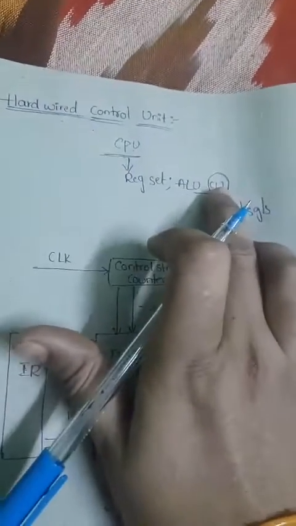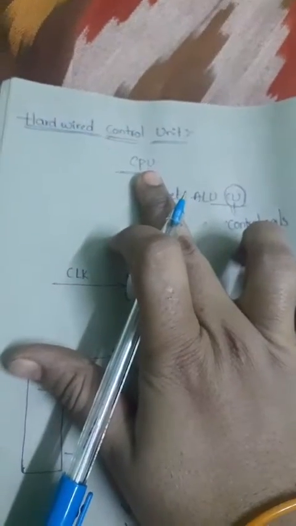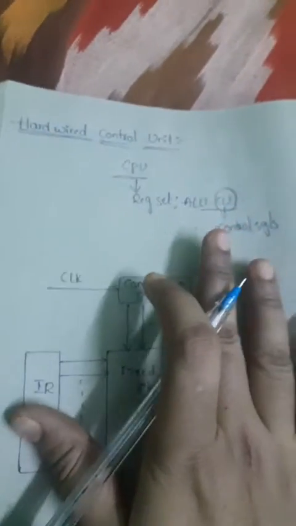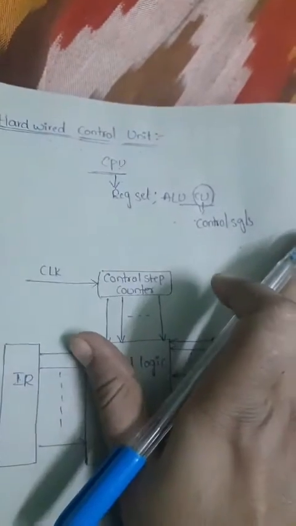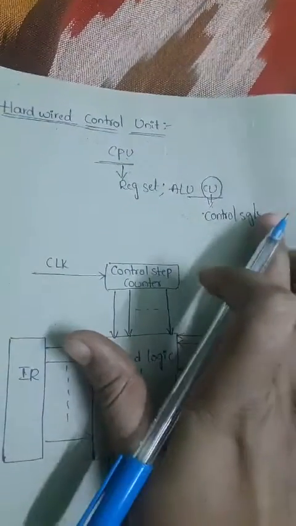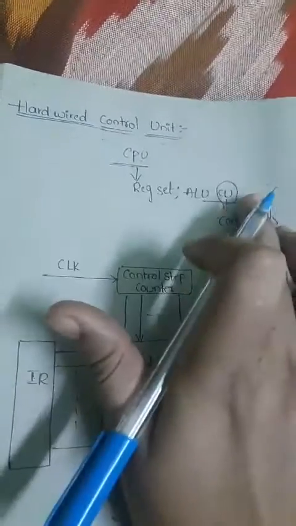That's why this control unit is the major component in the CPU block. Those control signals are generated by our control unit.